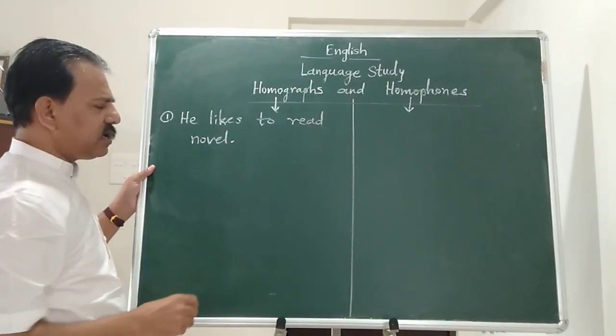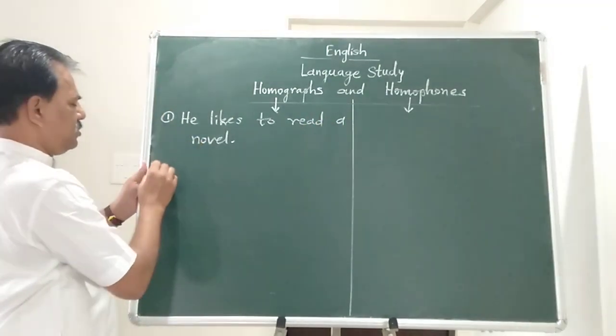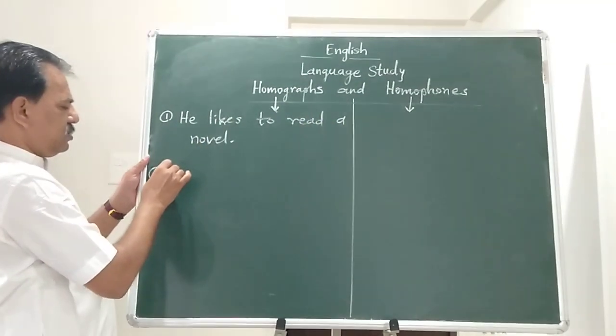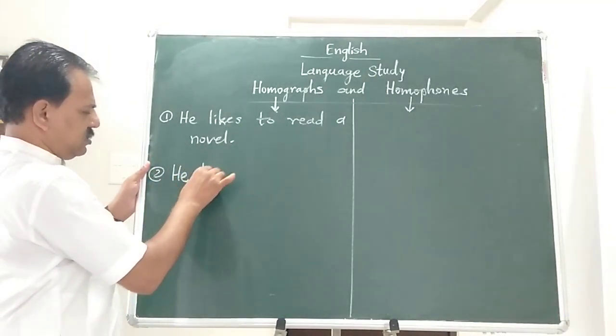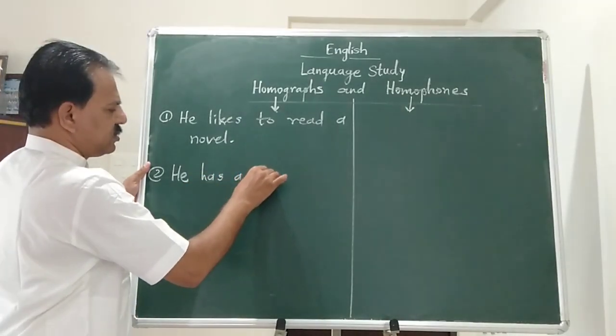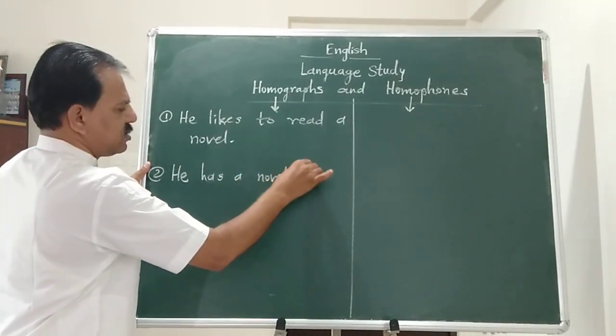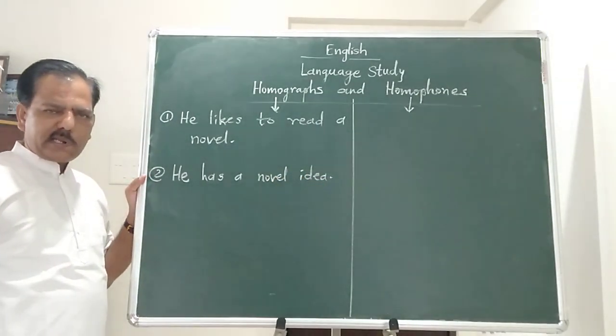He likes to read a novel. He has a novel idea.